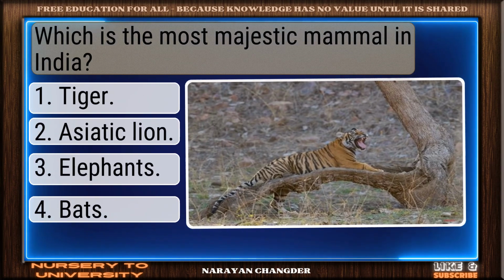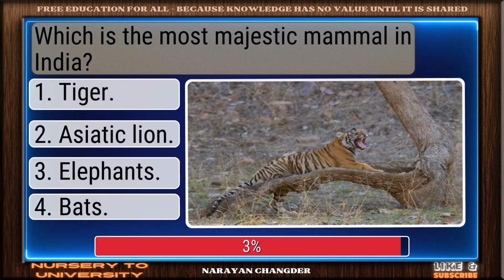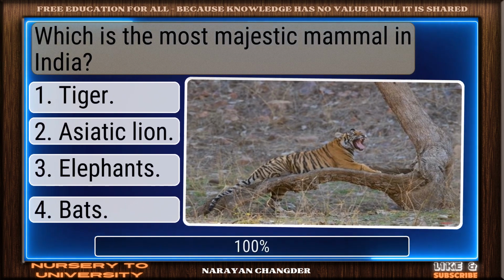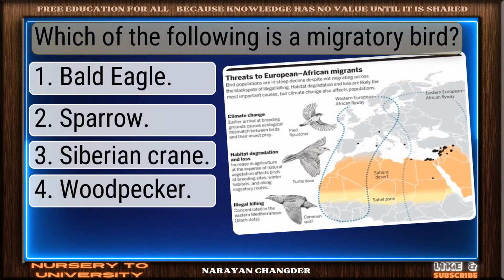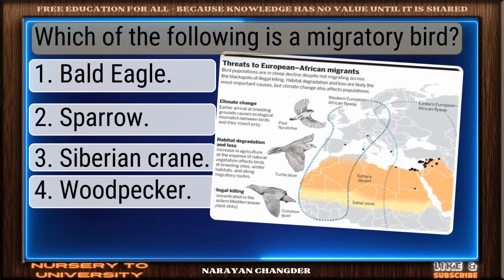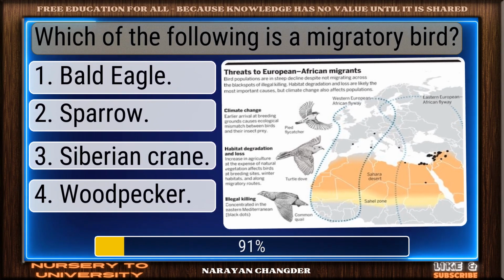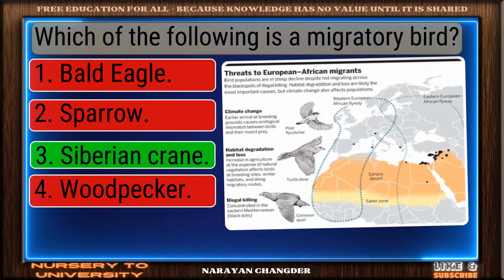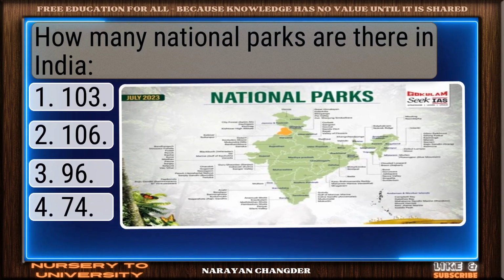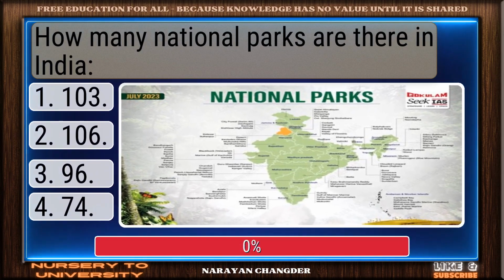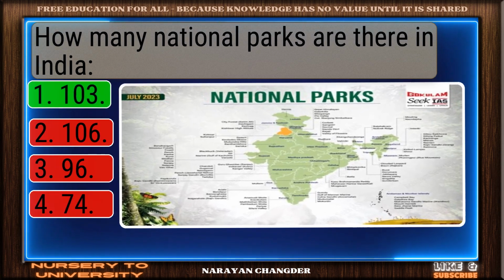Question number 226. Which is the most majestic mammal in India? Great job. Elephants is the accurate answer. Question number 227. Which of the following is a migratory bird? You're right. Siberian crane is the correct answer. Question number 228. How many national parks are there in India? Excellent. 1-3 is a brilliant choice.